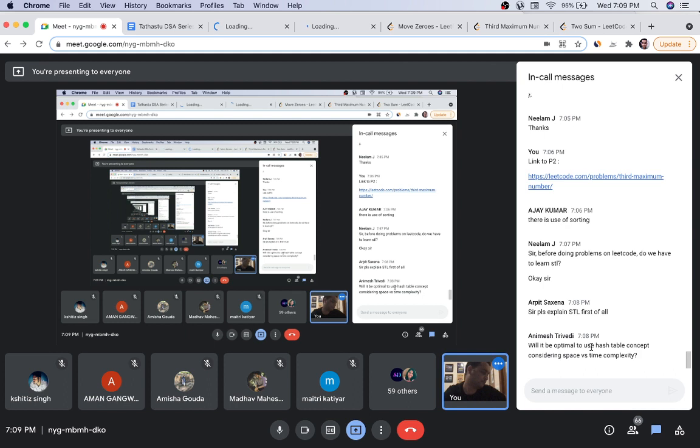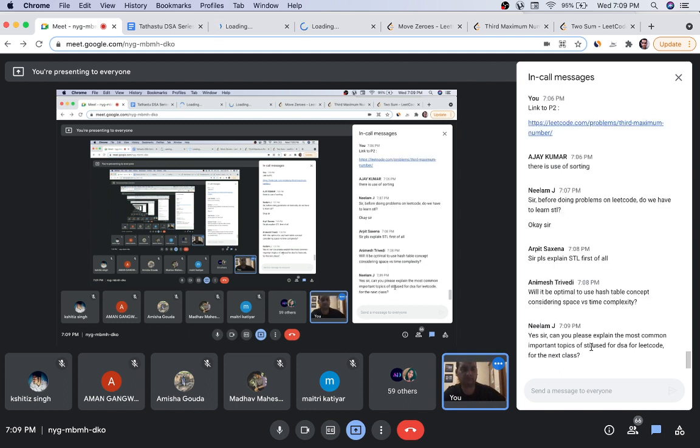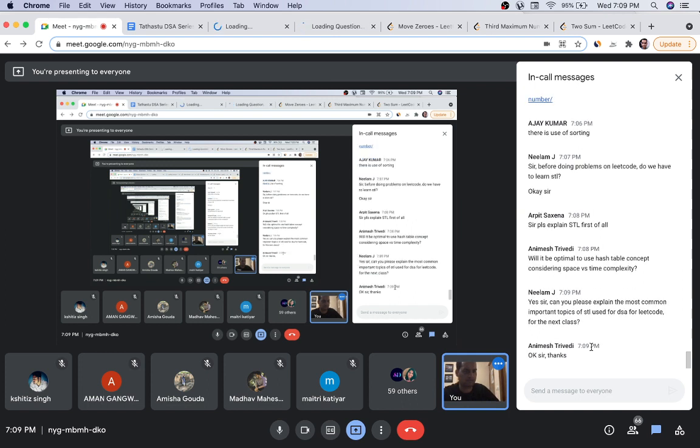The most common important topic of STL we'll be using is vector. For linked list, I'll let you know in the group.